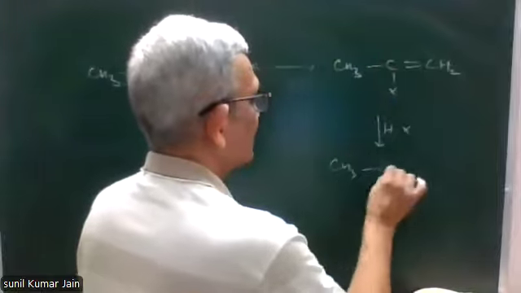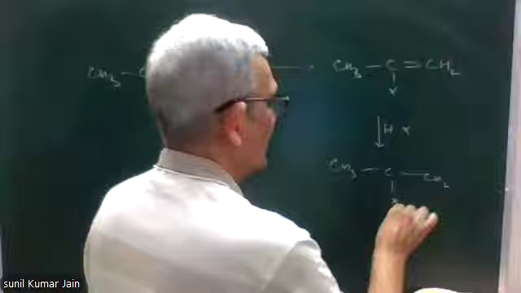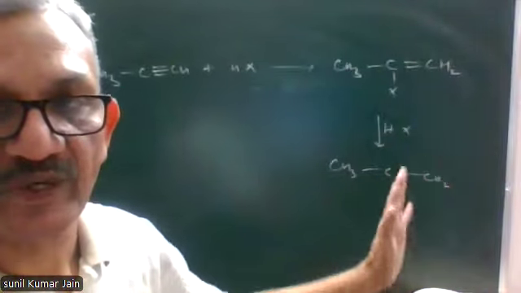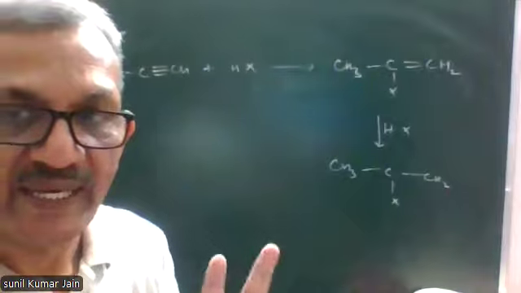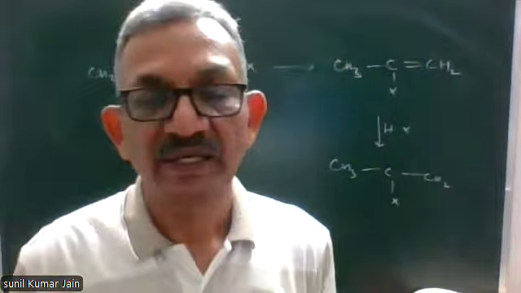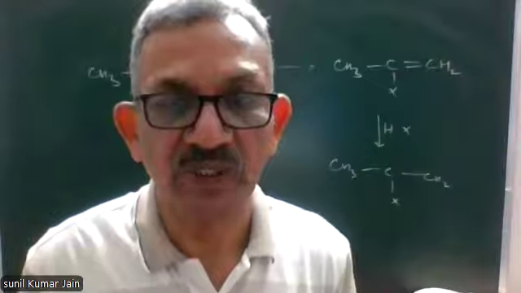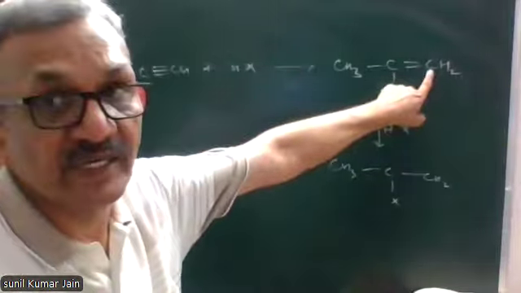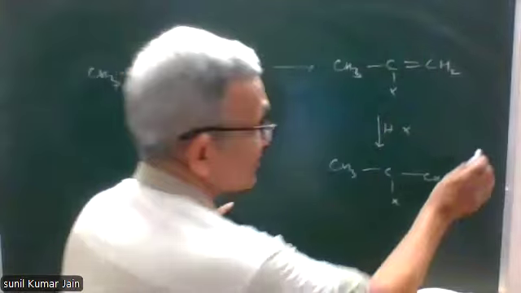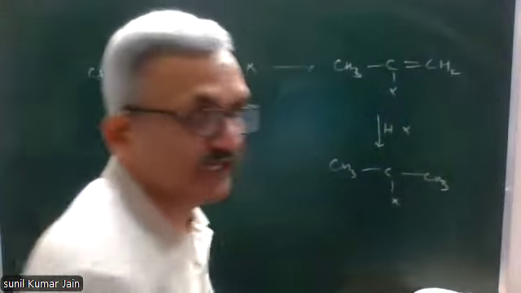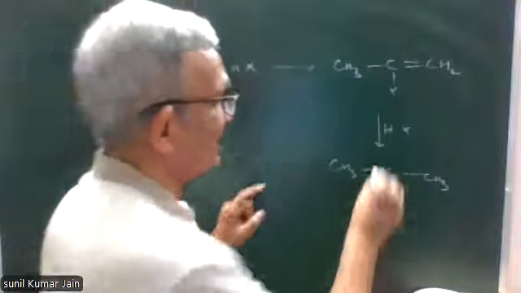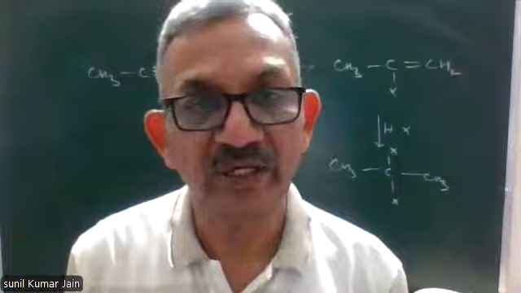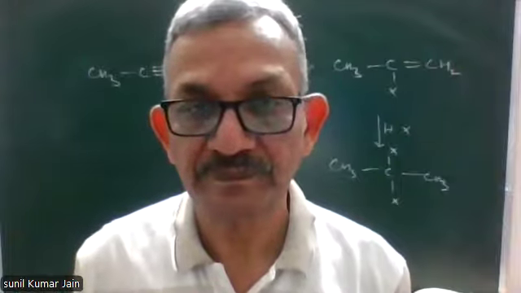Now for writing the product, I'll first break the double bond and convert it into a single bond. Now I'll add 2 parts of HX applying Markovnikov's rule. Again, I can use more gets more. This will link to more number of hydrogen atoms. So the hydrogen of HX will go to this. It becomes CH3. Halogen goes to this carbon atom. So the product formed is 2,2-dihalopropane. Right?